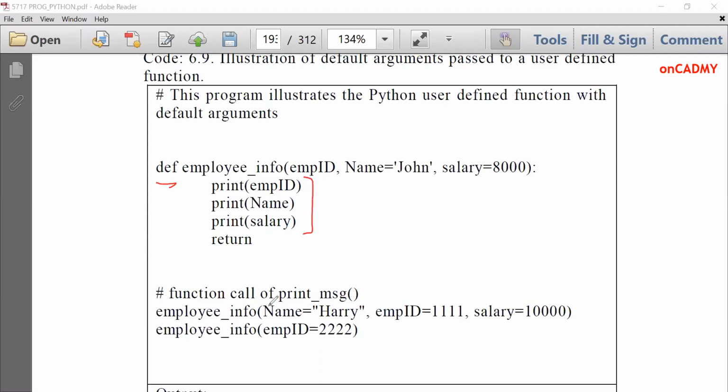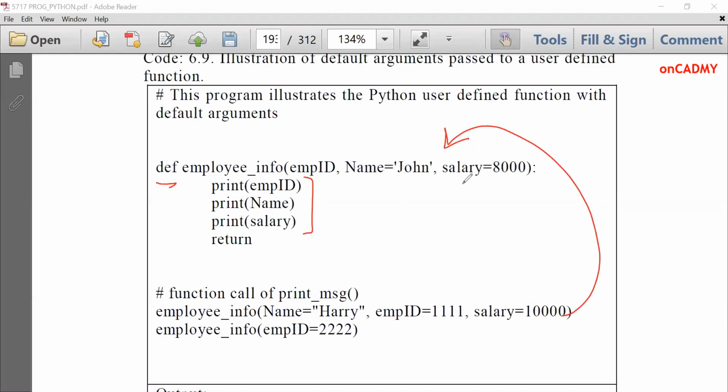In the first function call, we have passed name Harry, emp ID 1111, and salary 10,000. Now the control will go over here and it will overwrite the existing values of this function definition.